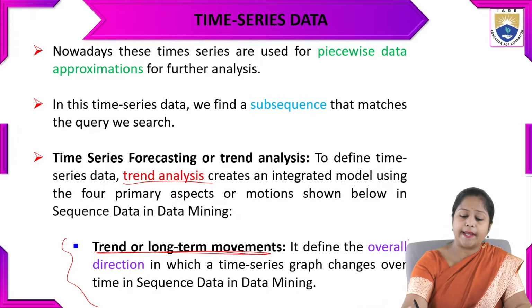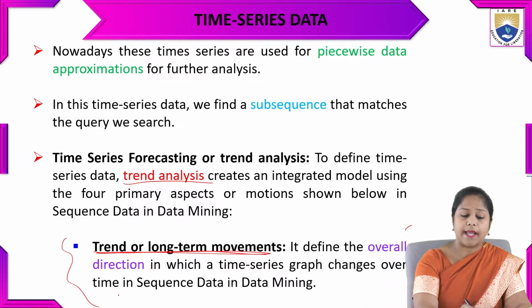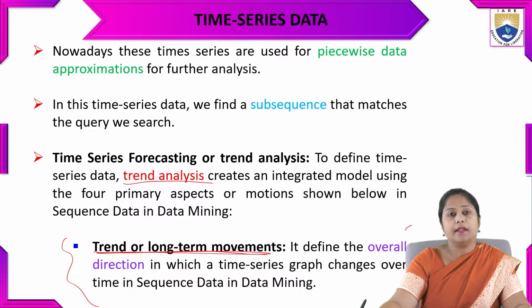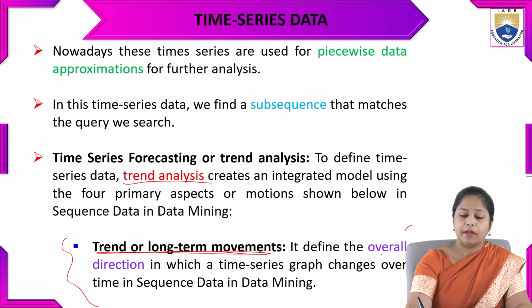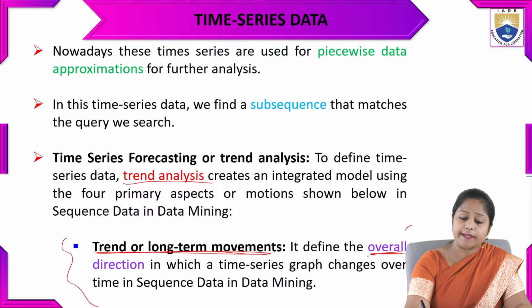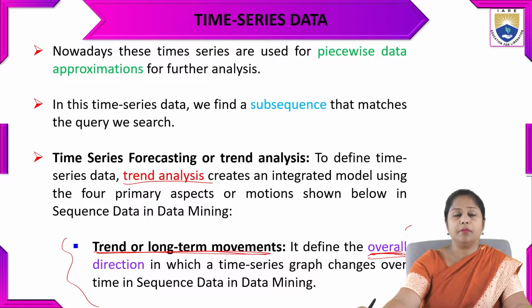define the overall direction in which a time series graph changes over time in sequence data for data mining purposes. In the previous graph we have seen some data that has been taken over the years. So the data that is having regular progress, the development, the direction will be taken in that trend and long-term movement data.